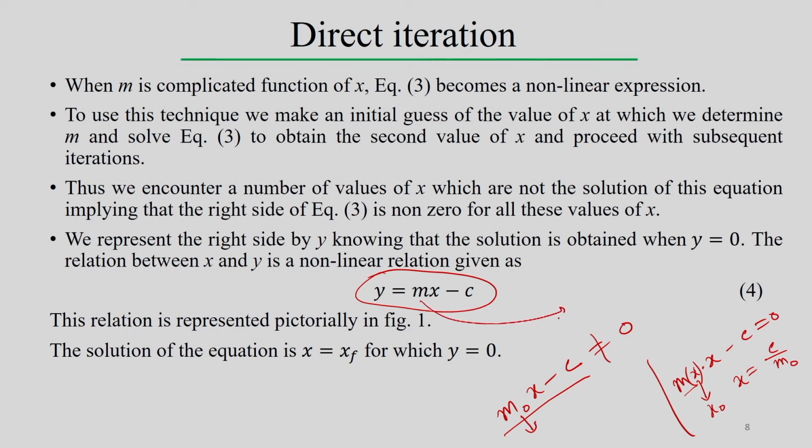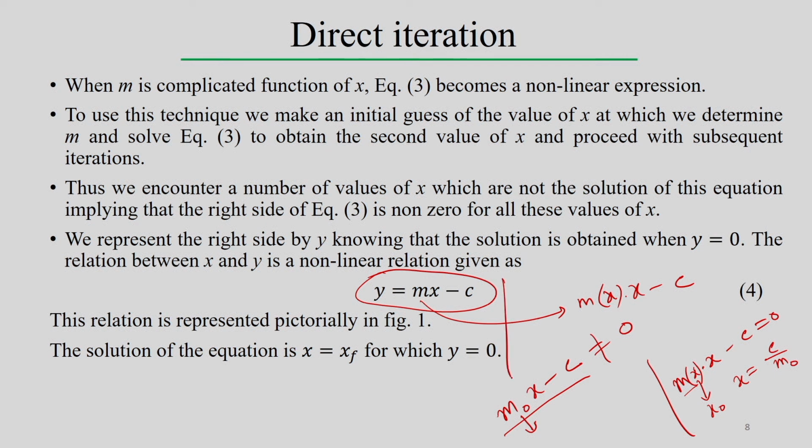So, then we define this such that m itself is a function of x. In that case we can say y is represented by mx minus c, and the relation between y and x is a nonlinear relation, because m depends on the x value. This relation is represented graphically in figure 1, for example, and the solution of the equation is x equal to xf, for which y equals 0.